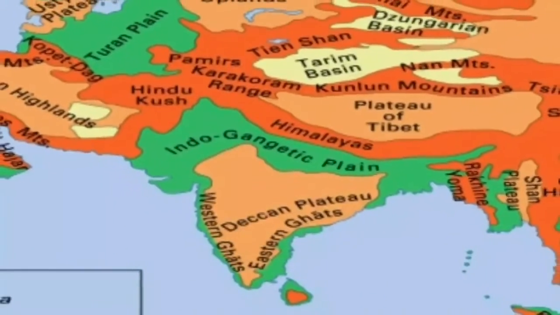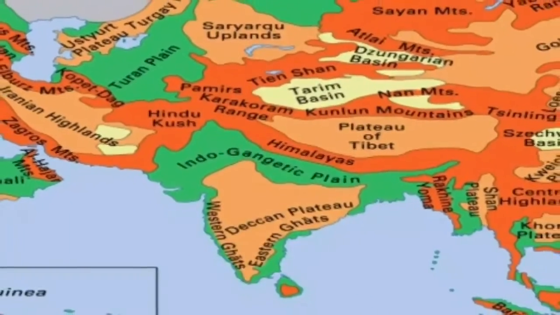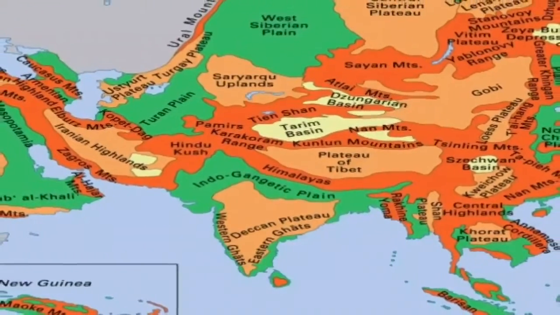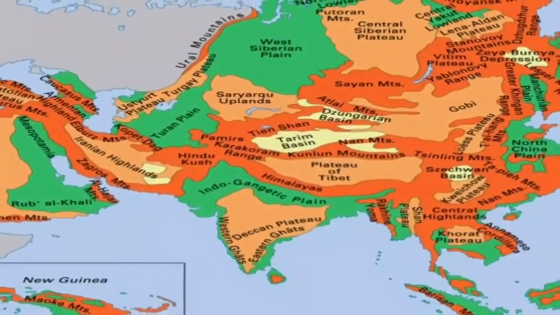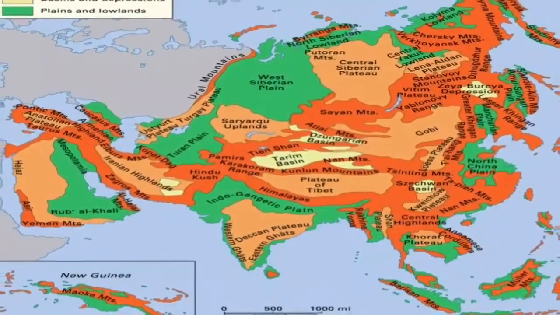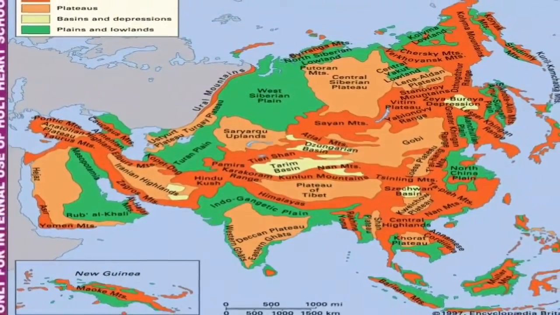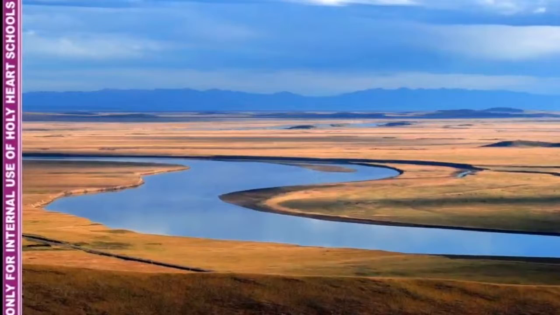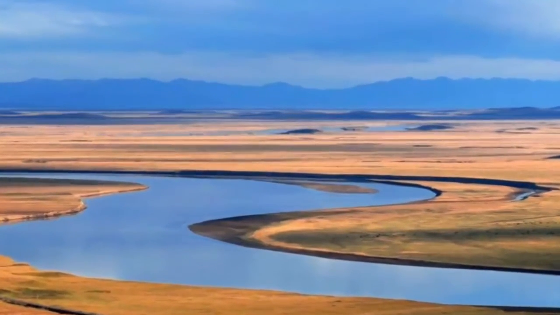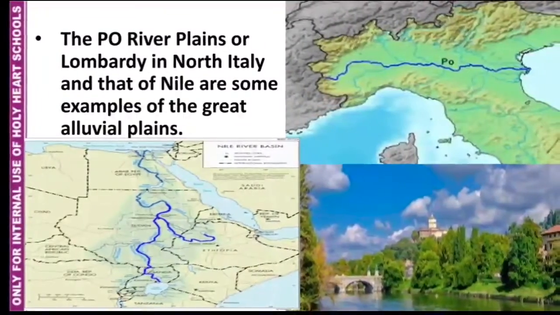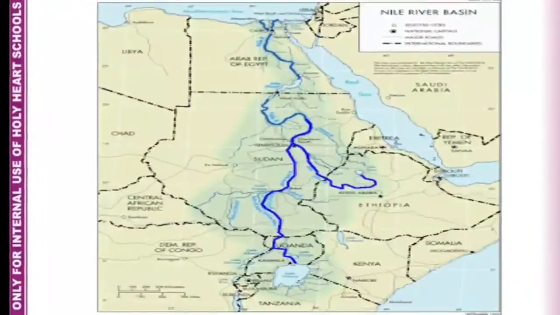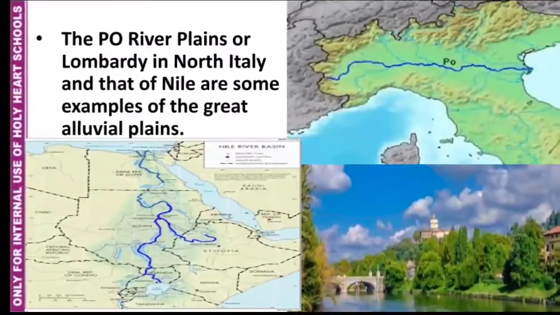So this is the map of Asia where we have the great river valleys. We can see in Iraq we have the great plain of Mesopotamia. In India and Pakistan, Indo-Gangetic plain. Then we have the plain of North China. So these plains are formed by the sediments deposited by rivers. The Po river plains of Lombardy in North Italy and that of Nile are great examples of alluvial plains.